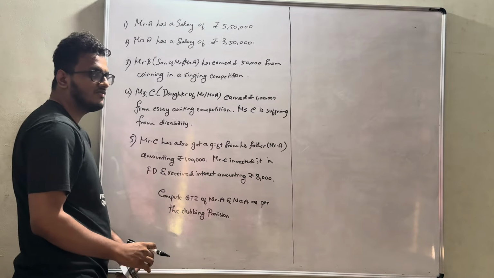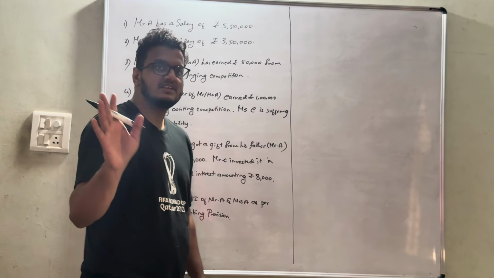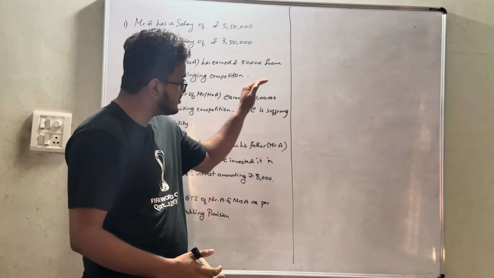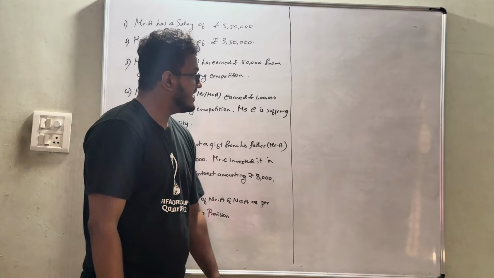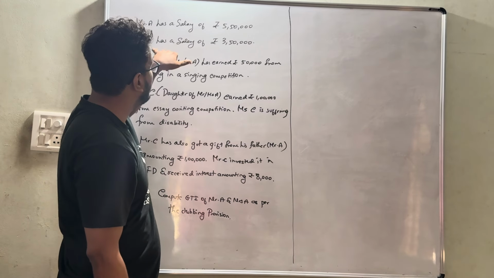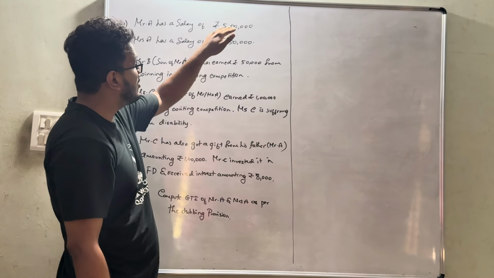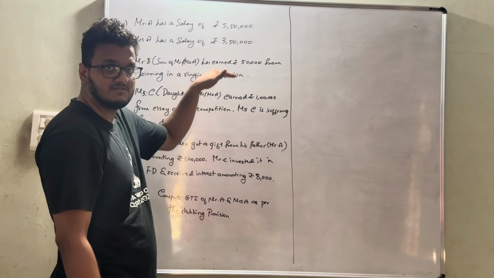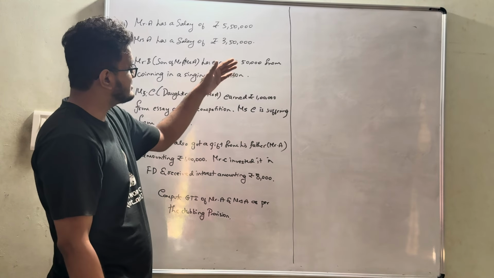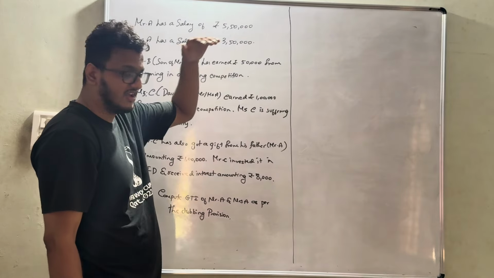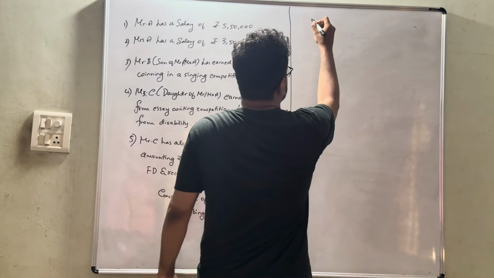Okay. Let's go through from point number 1. Minor's income will be taxable in the hands of the parent whose total income, excluding minor's income, is higher. In this case, what is the total? Basically, salary is 5,50,000 of Mr. A and Mrs. A is 3,50,000. Obviously, Mr. A's income is higher. So, whatever income has been generated from the minor, son or daughter, will be taxable in the hands of Mr. A, not in the hands of Mrs. A.